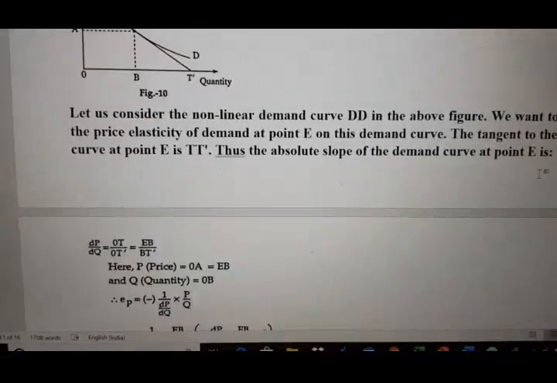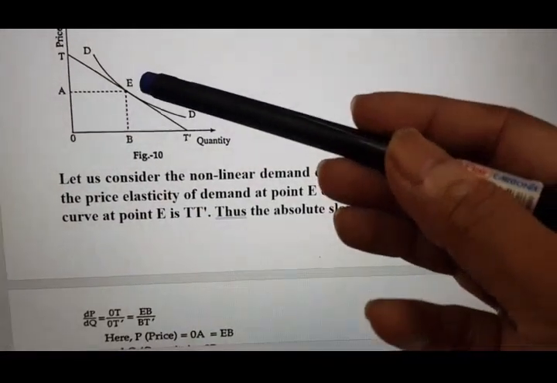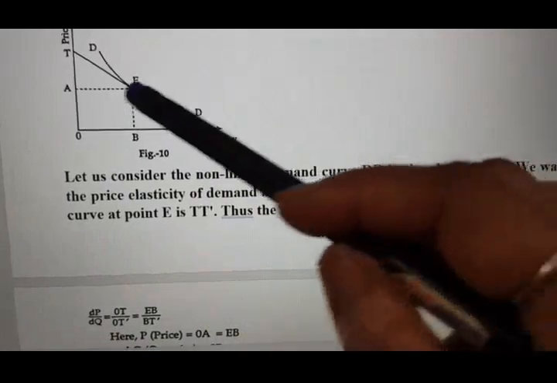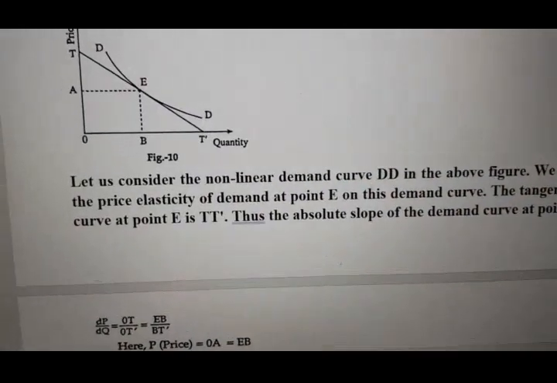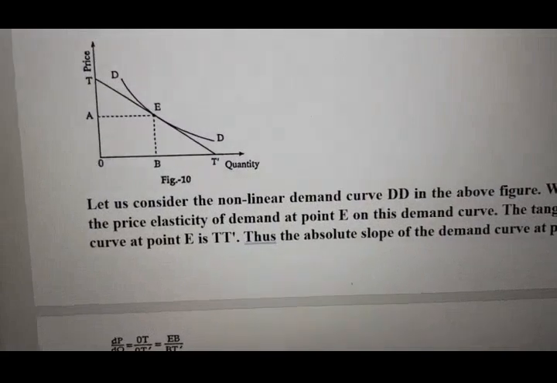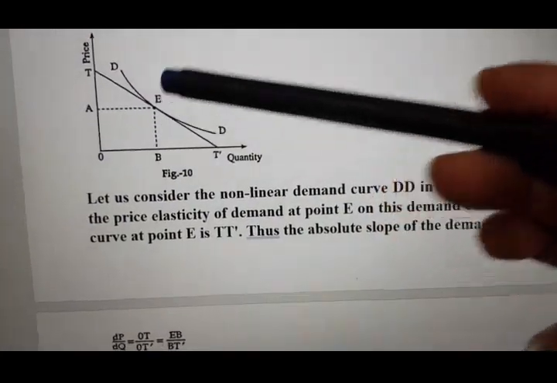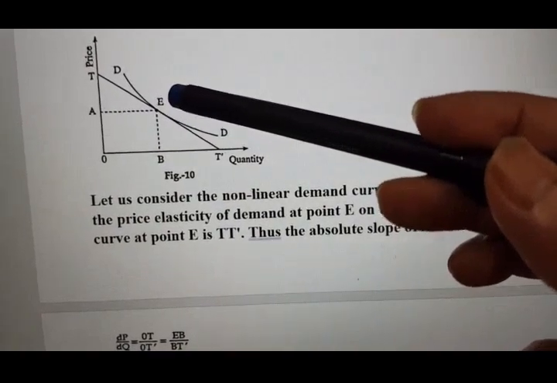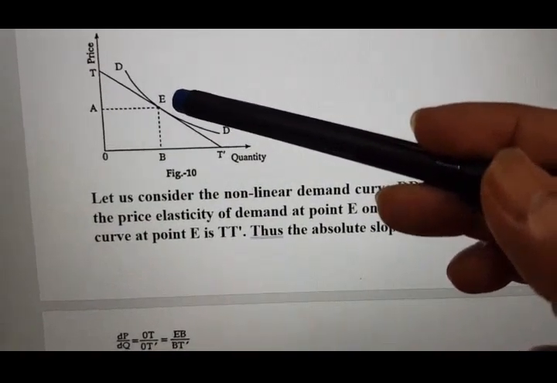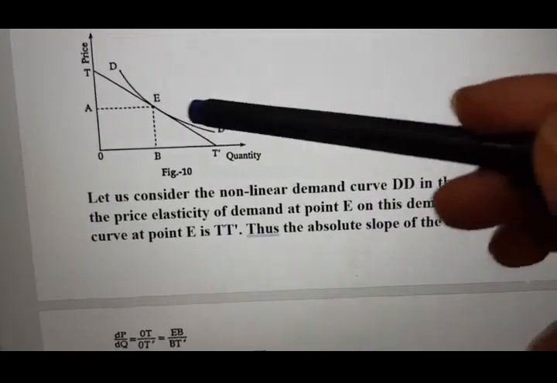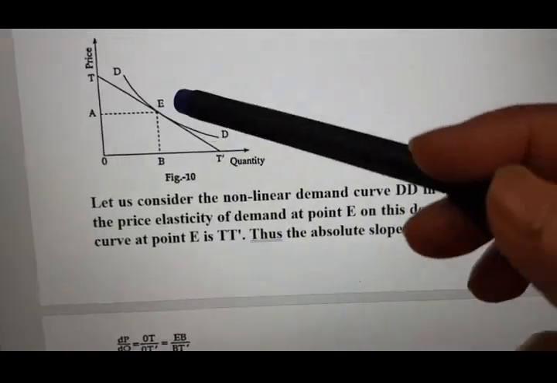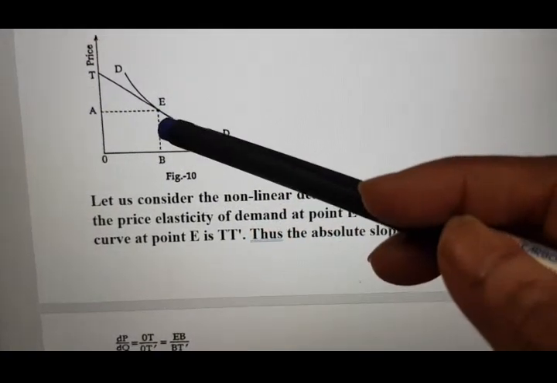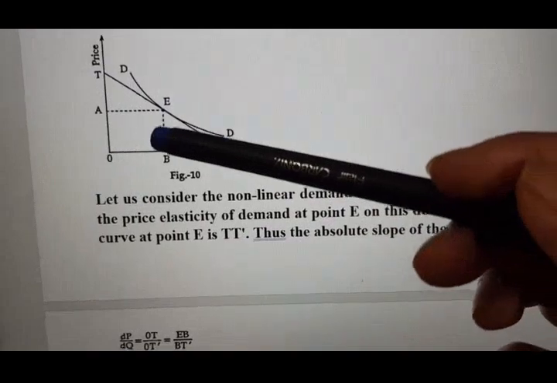So this ET', if you see this point E, is nothing but the lower segment. What is the meaning of segment? Segment means the lower part of point E. If anybody asks you what is the lower part of point E, you will always say ET'. And the upper part of point E is TE.